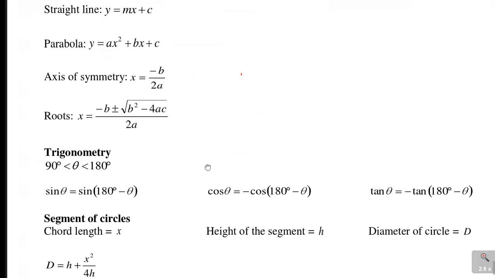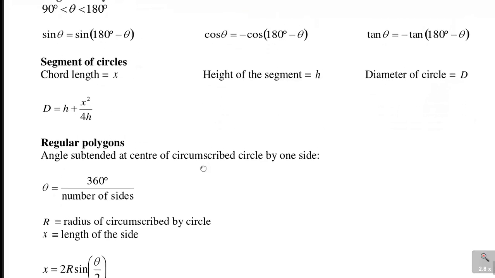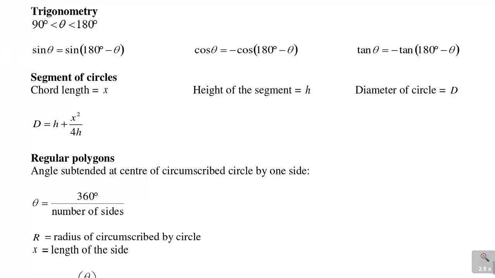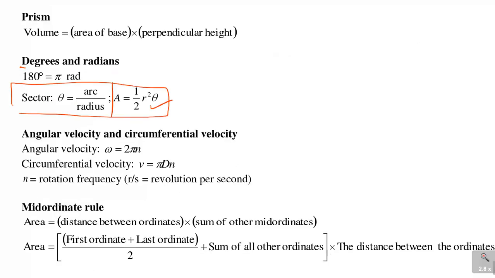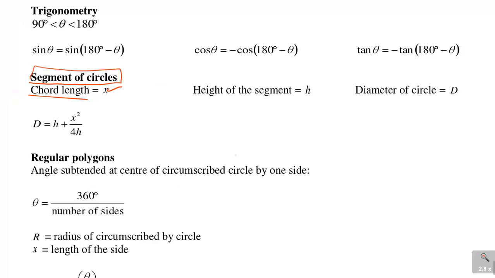page, and yes, this page, you can see they talk about that part. Yes, this is the segment of circles, and then they tell you the chord length is x. So here, if I come to the length of the chord is that x, and then the other thing is the height of the chord of the segment.